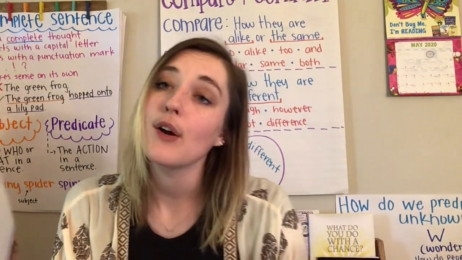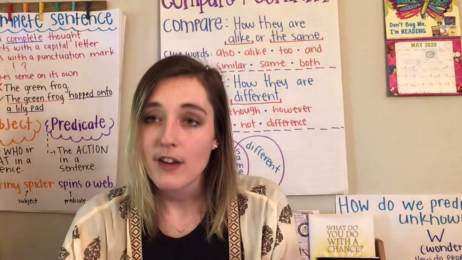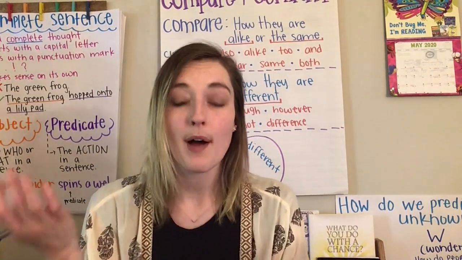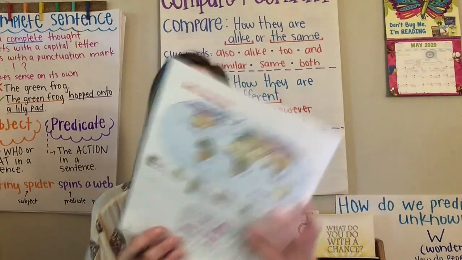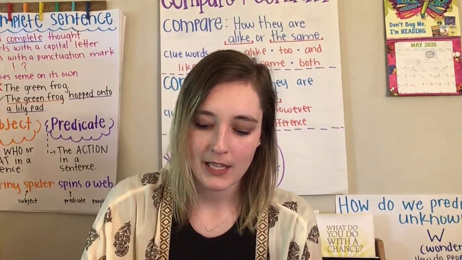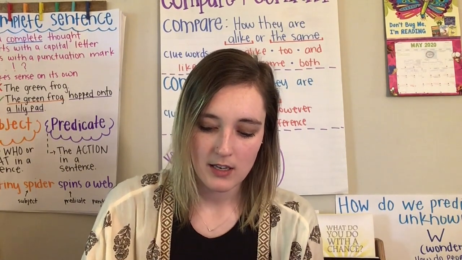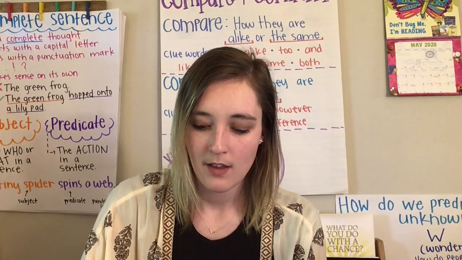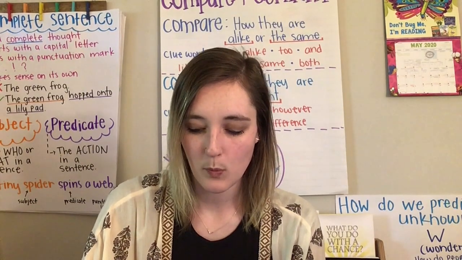So what affects the weather and climate? What affects the weather and climate is where places are on the globe, on a map. So for right here, what I'm going to write down is where a place is on the map affects weather.